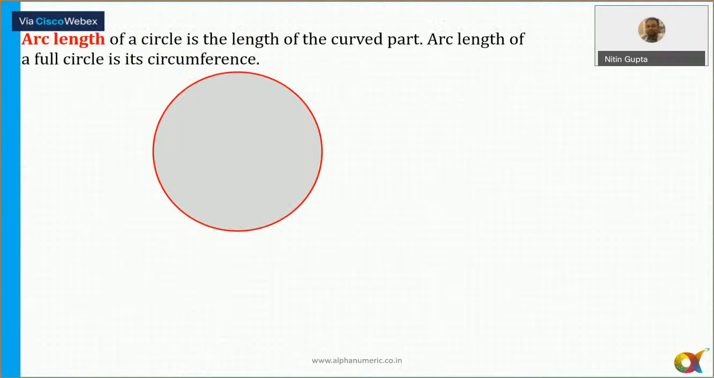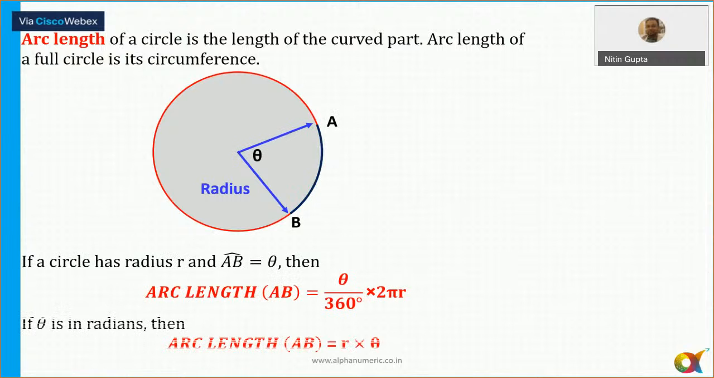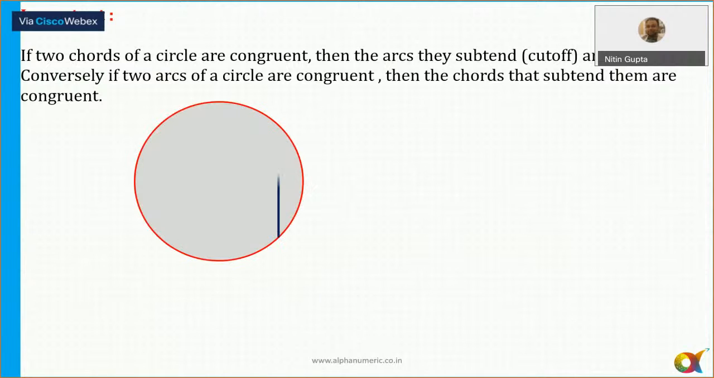Now come to the circle. We all know the length of the arc is always equal to theta upon 360 into 2 pi r, as well as r into theta. Next one: if two chords of a circle are congruent, then the arcs they subtend are also congruent. If the two chords are equal, the arcs will also be equal, and vice versa. If two arcs of a circle are congruent, then the chords that subtend them are also congruent.